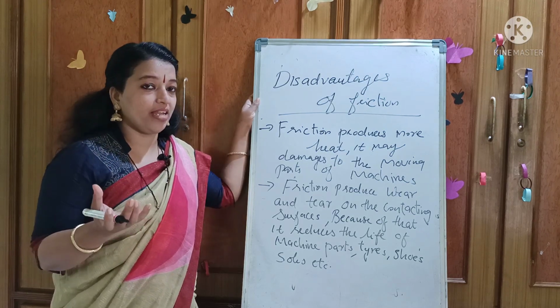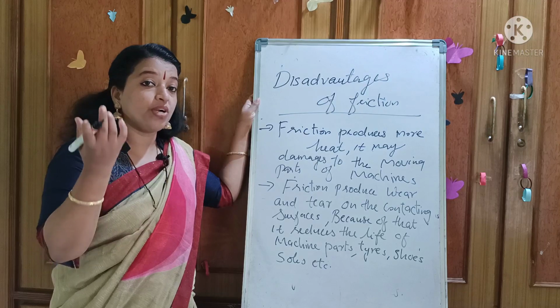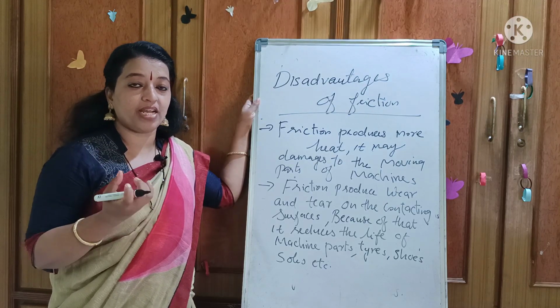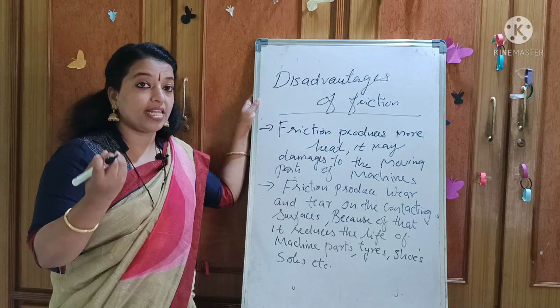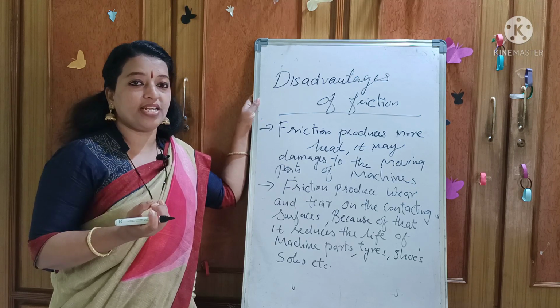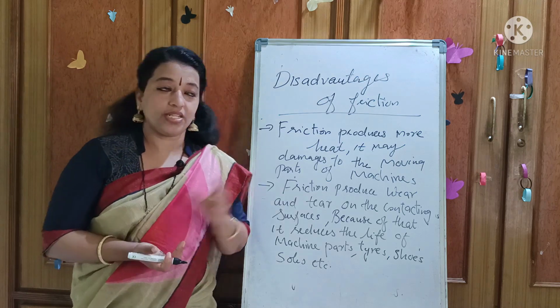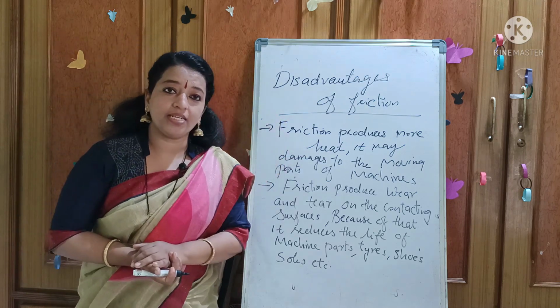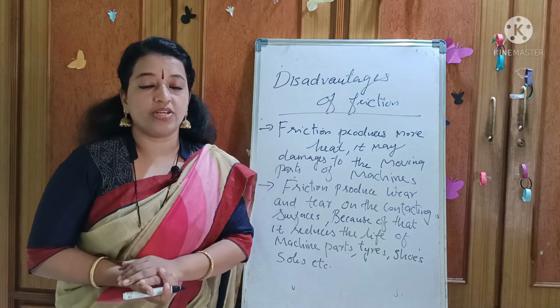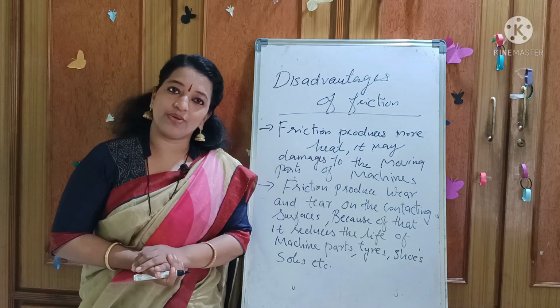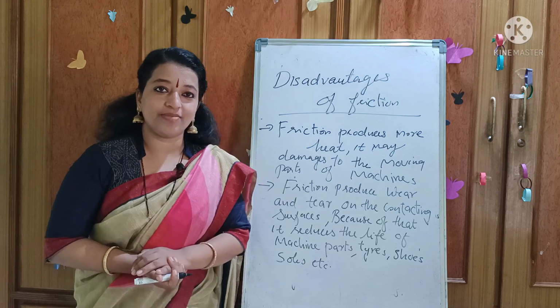Understood? So what did we learn today? What is friction, where we are experiencing friction in our daily life, some of the examples we explained, and what are the advantages and disadvantages of friction. Understood? So I think you understood the topics we explained today. Go through the textbook, read the textbook once, and if you have any doubt, message me. Okay, my dear children, have a nice day. Thank you.